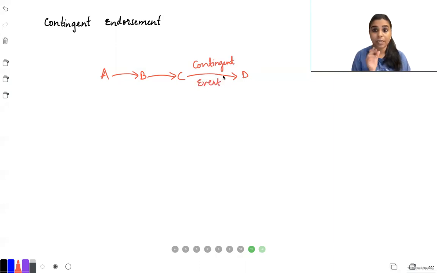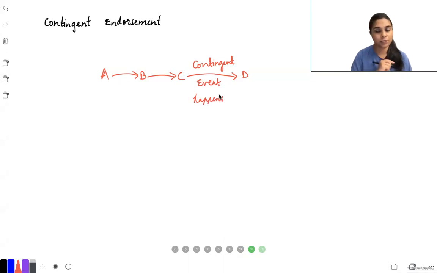A contingent event means an event which is dependent on an uncertain future event. That future event might happen or it might not happen. Let's say the contract between C and D is that if the future event happens, then C has to pay money to D.